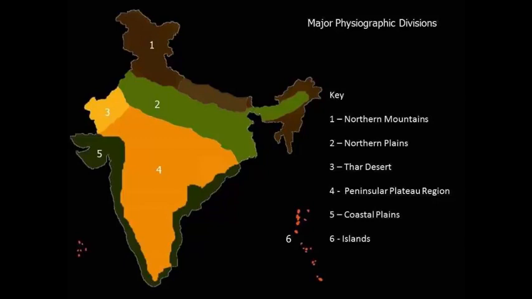You'll see Deccan Plateau, you'll see Satpura Range, and then you have Aravalli Range, and then you have the coastal plains around the area of Gujarat and coming down till Kerala, again going from Tamil Nadu to Odisha, and then we have the islands, which are Andaman and Nicobar Island and Lakshadweep Islands.